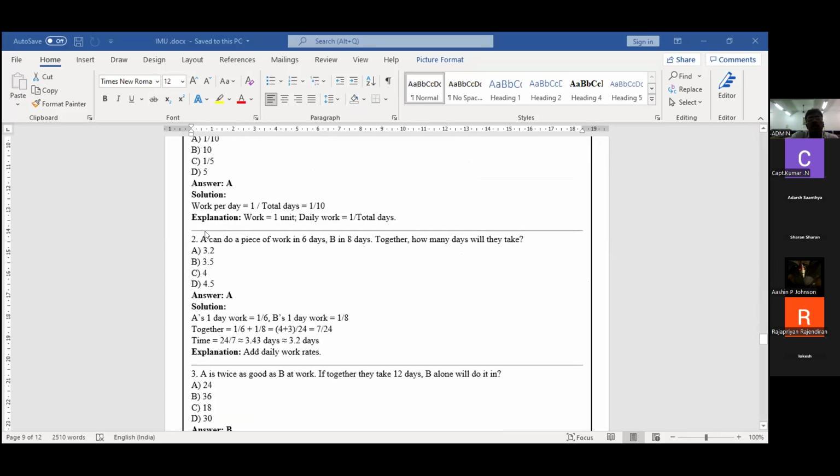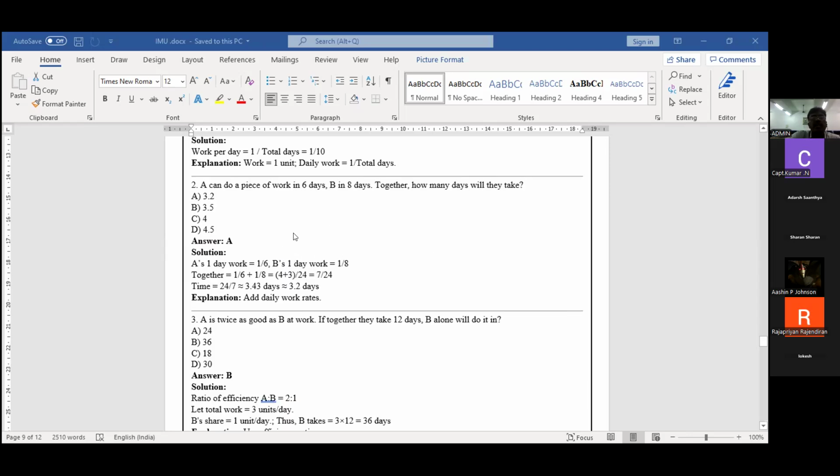A can do a piece of work in 6 days, then B in 8 days. Now see the problem, A and B are both involved. A can complete the work in 6 days. B can complete the same work in 8 days. Together it will definitely take less than this. So how many days will they take?